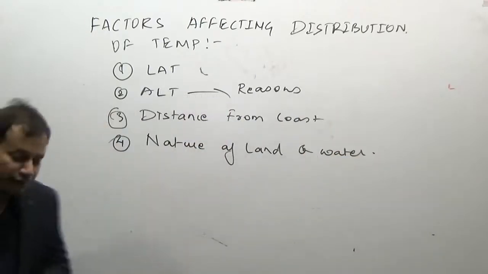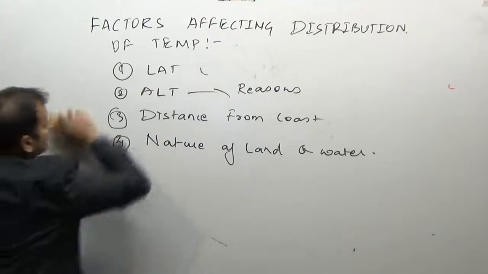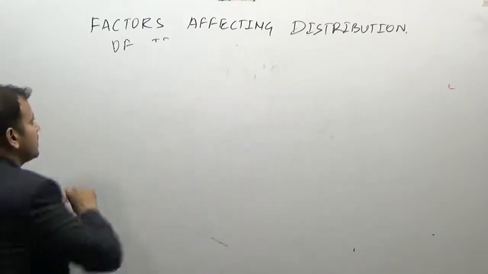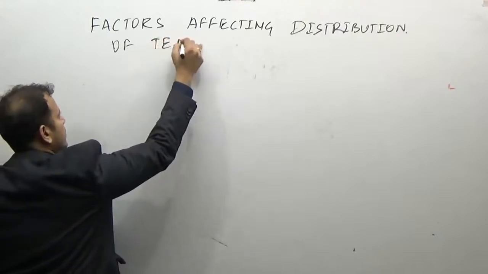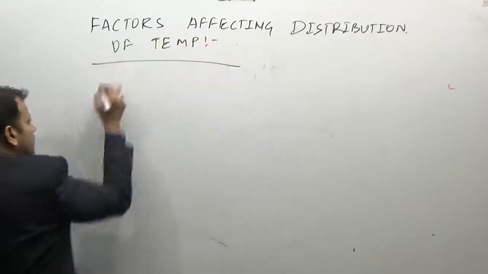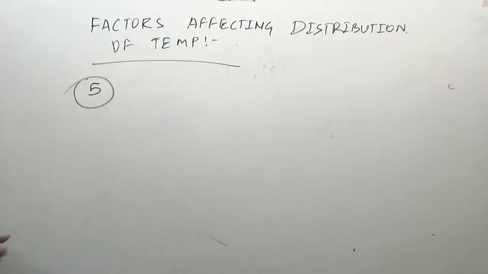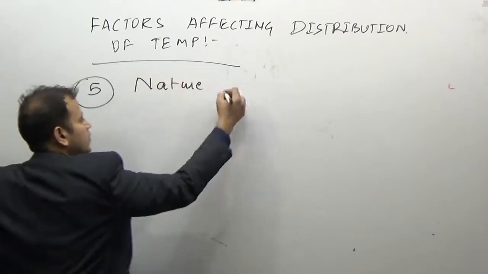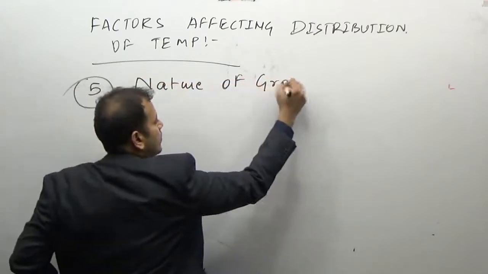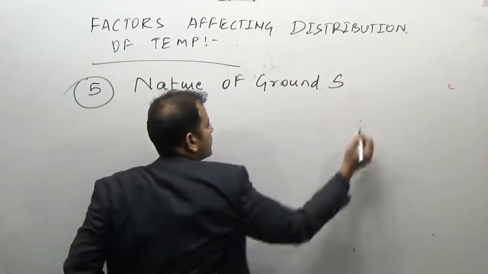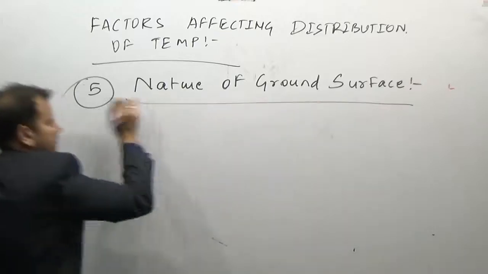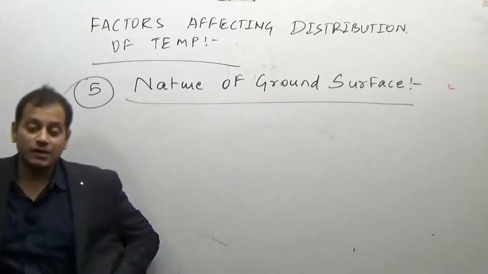Now the 5th factor is the nature of the ground surface. Now what do you mean by the nature of the ground surface?